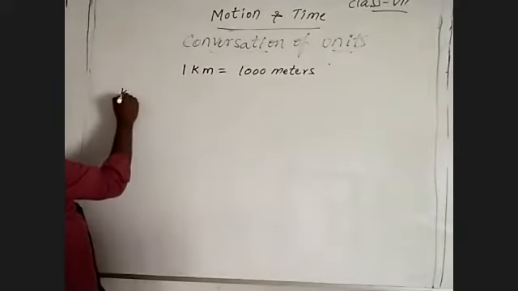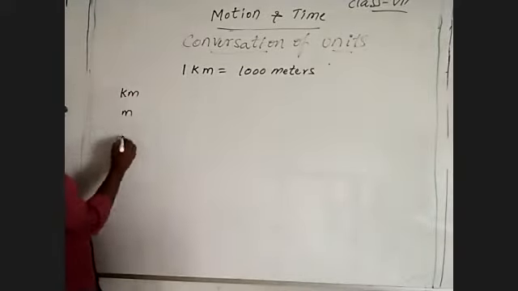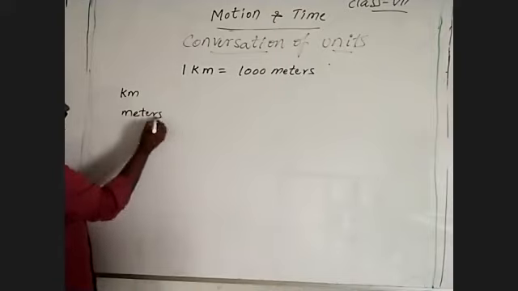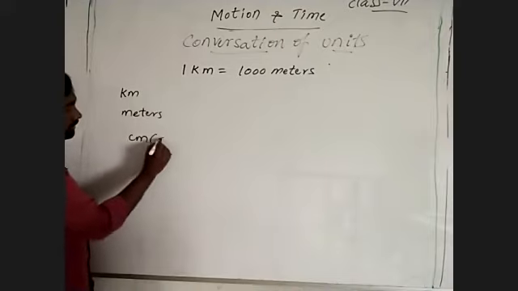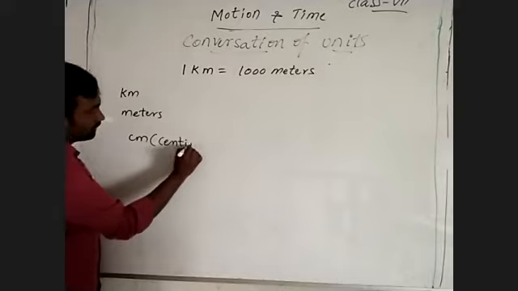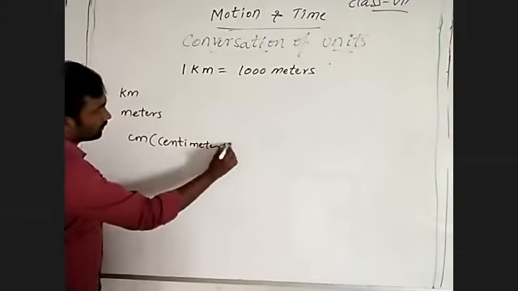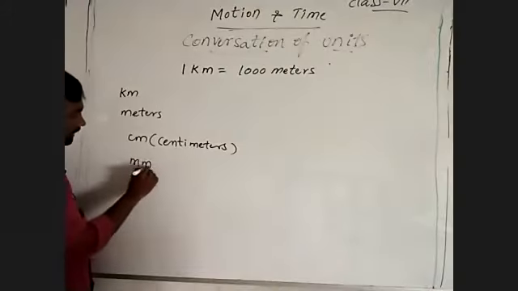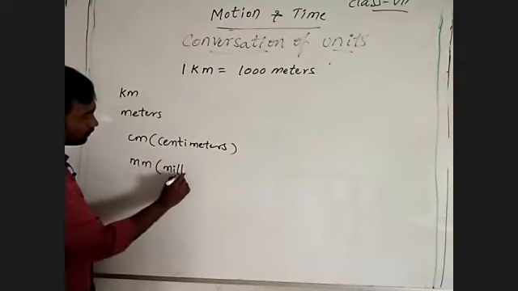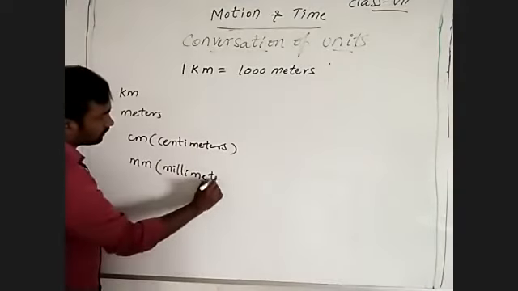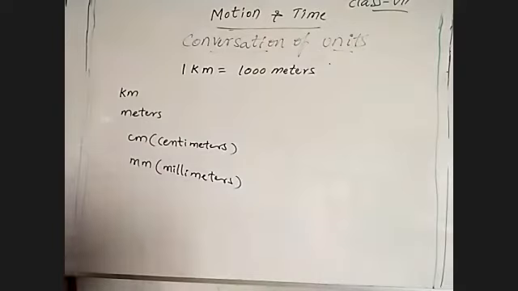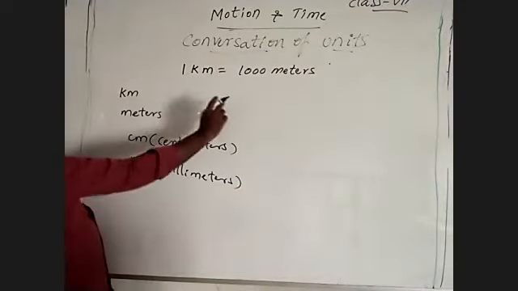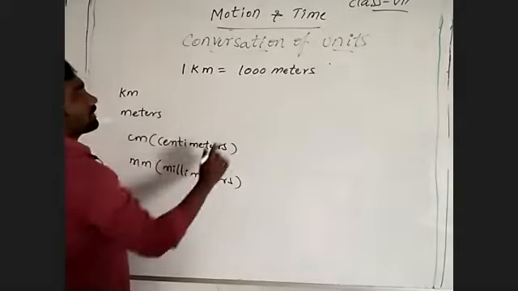We are going by kilometers, meters, centimeters and millimeters. See there, 1 kilometer is equal to 1000 meters.